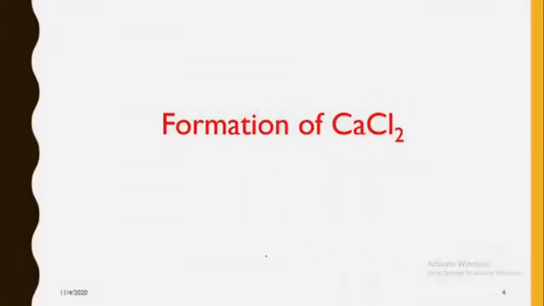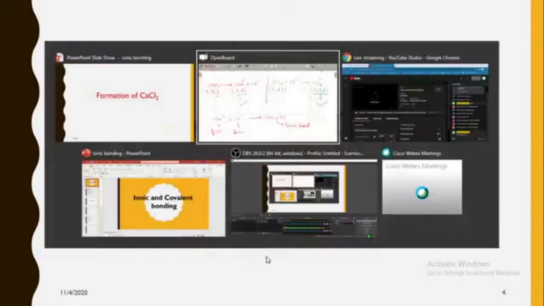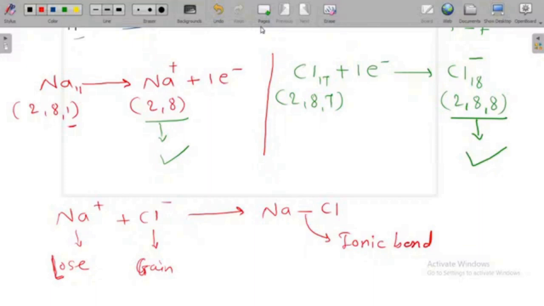We'll now see another example in which one calcium atom and 2 chlorine atoms are there. The atomic number of calcium is 20. So we'll see the formation of calcium chloride, CaCl2.